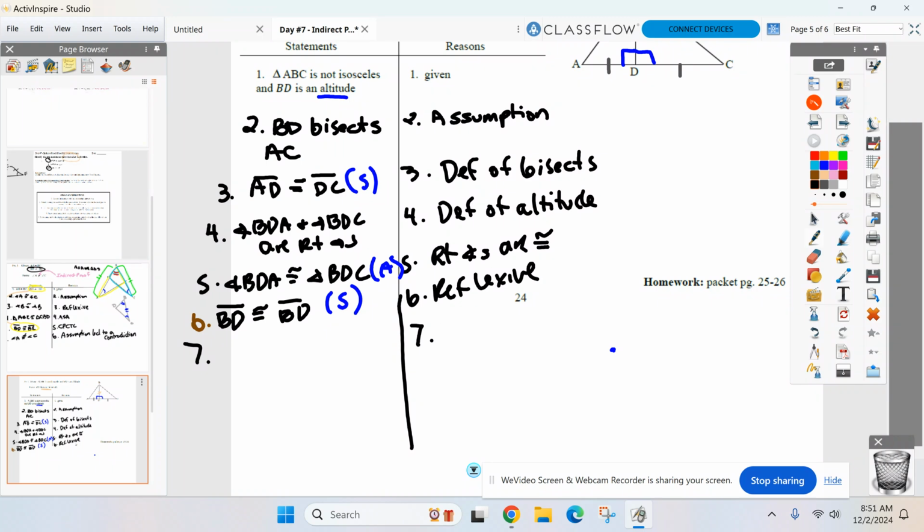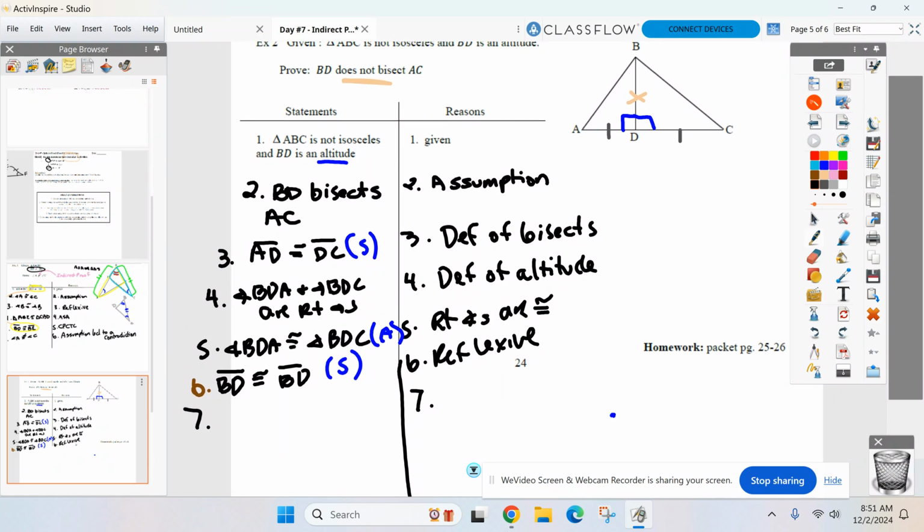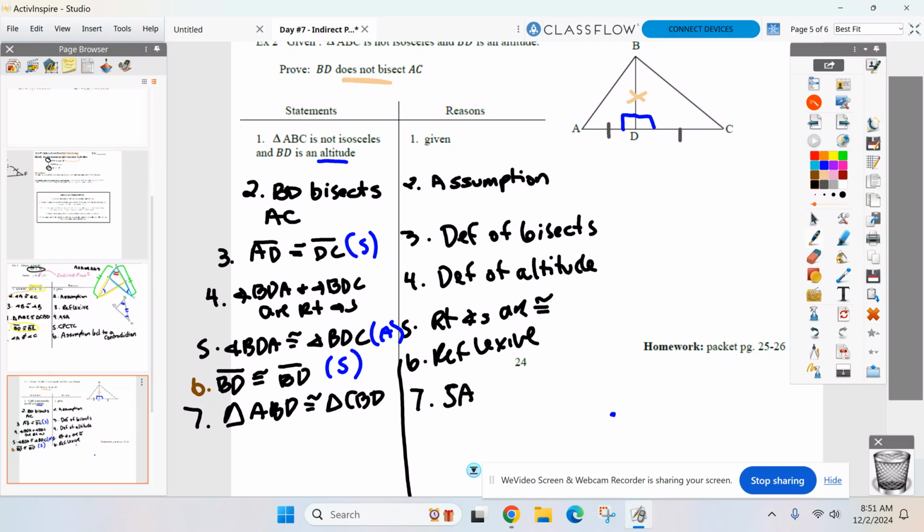Everyone good? We should have enough, I believe. I see the method we have as well. So we can say triangle ABD congruent to triangle CBD. Little side angles. Well, I just gave that away. Should have asked somebody.